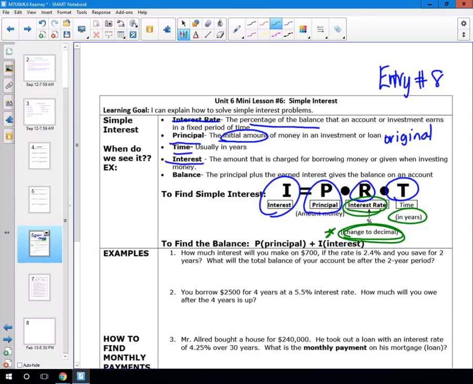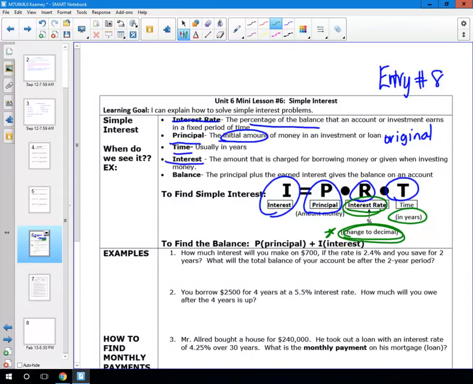When you're given an interest rate, in order to do this formula, you're going to need to change it to a decimal, okay? So literally, when you read the problem, you're going to be pulling out those things, the I, the P, the R, and the T, and you're going to be substituting them into this formula, where we're going to take the original amount, the principal, and we're going to be multiplying it by the interest rate and then times the time, and that will find the interest, okay?